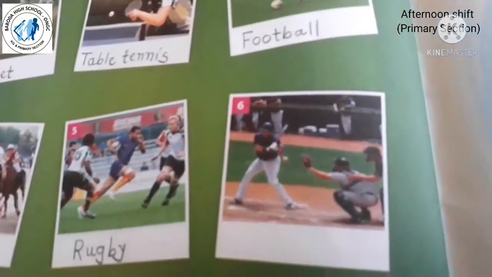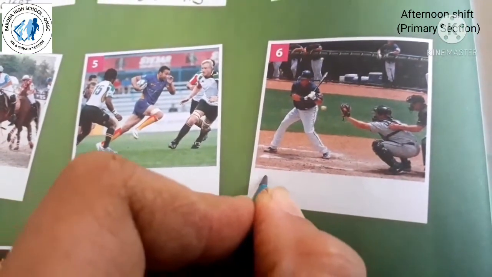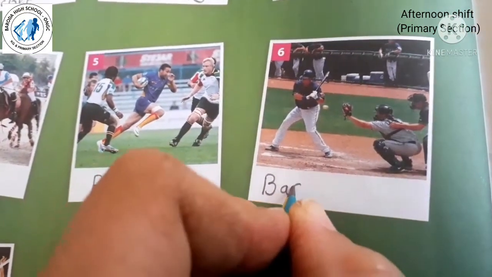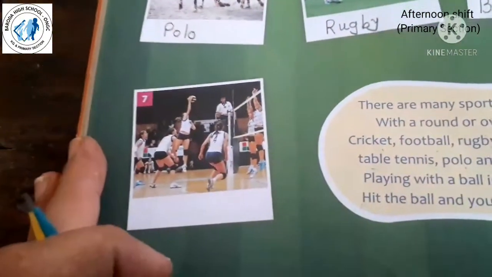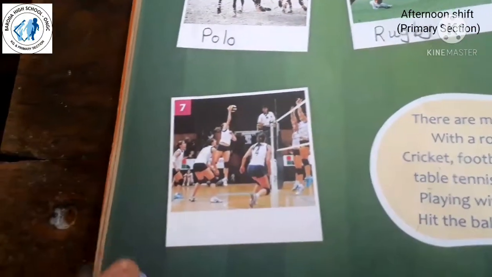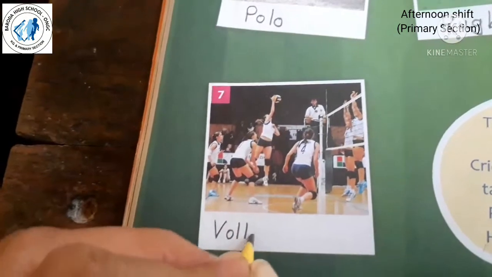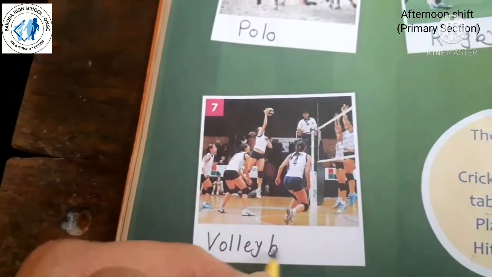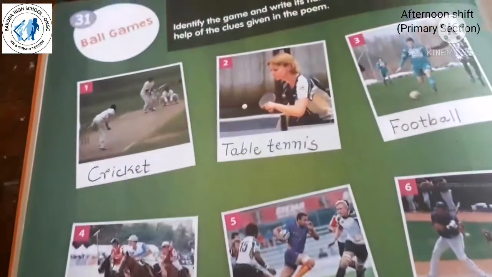Then this sixth one is baseball. Baseball. Okay. Then this last one is volleyball. Okay, here you can write in this way.